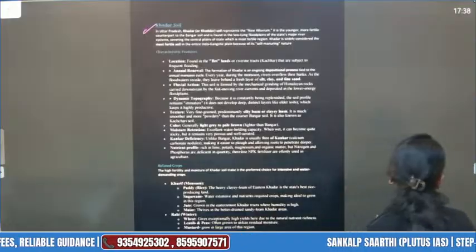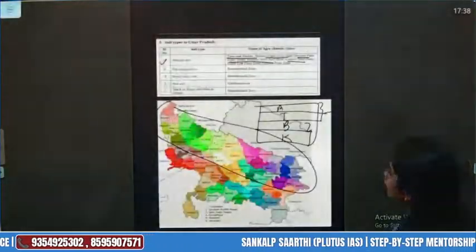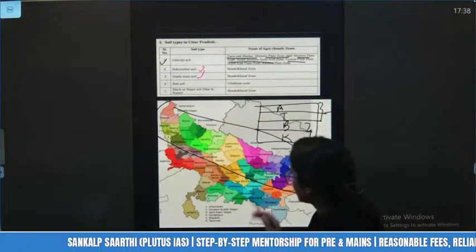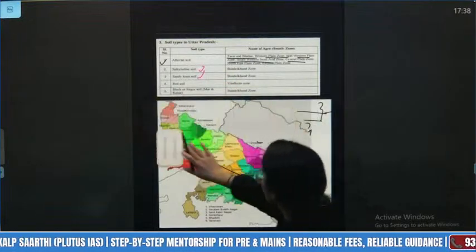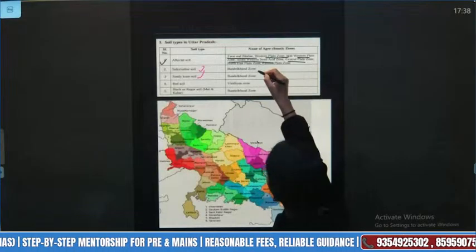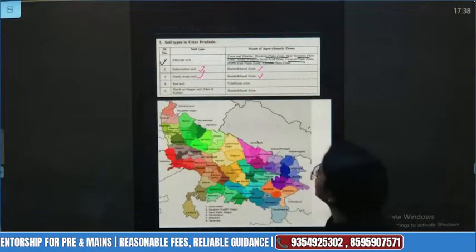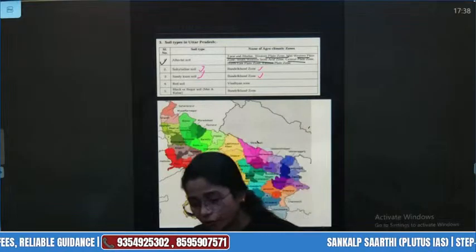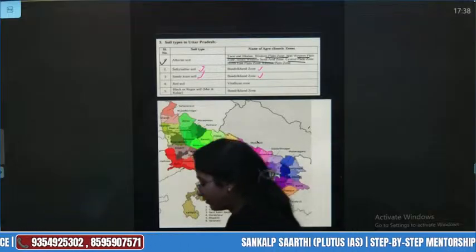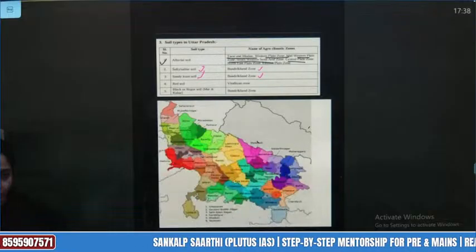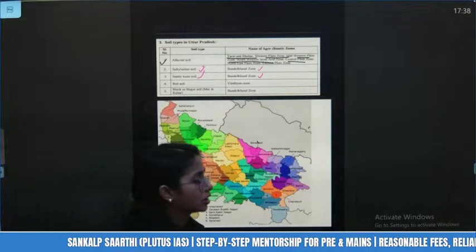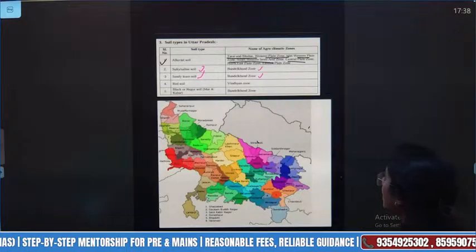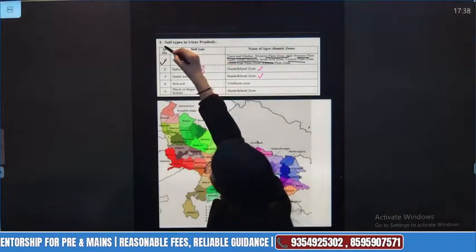So in today's lecture, we are going to talk about the salty and saline soil and the sandy and loamy soil. If we see the geography of Uttar Pradesh, both the salty and saline soil and the sandy loamy soil occur in the Bundelkhand zone. Of course, the differences can be of various levels. The difference can be at the regional level, at the type of soil level, with respect to the agroclimatic zone, and so many things. But here we have actually talked about the type of soil.